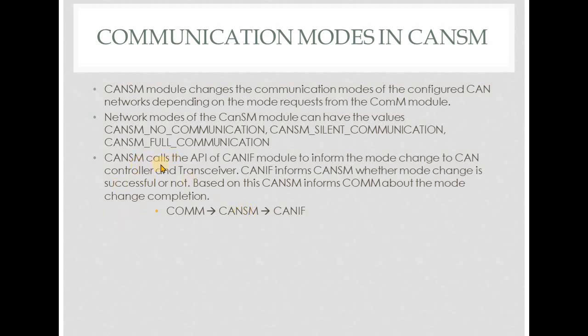So CAN SM calls the API of the CAN IF module to inform the mode change to the CAN controller and CAN transceiver. This CAN IF module informs CAN SM whether the mode change is successful or not via the API, which we call the bus mode indication API. Based on this mode change API, CAN SM informs the ComM module about the mode change completion, whether it is successful or not.